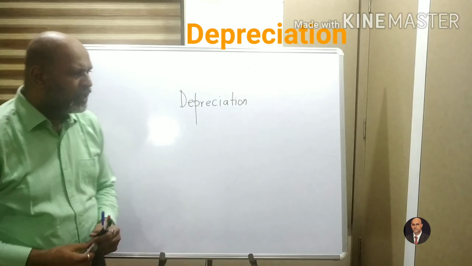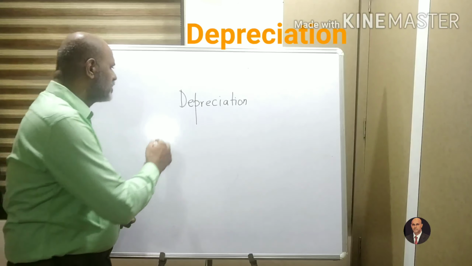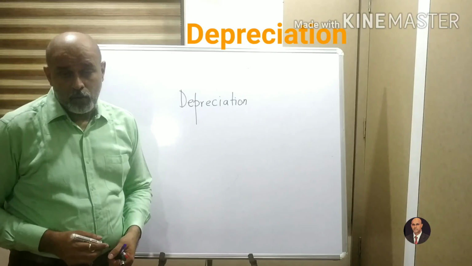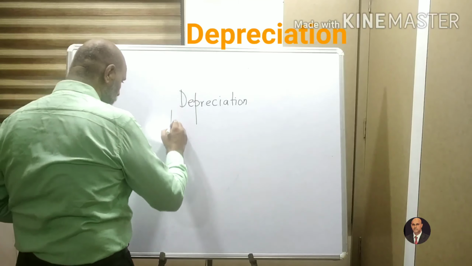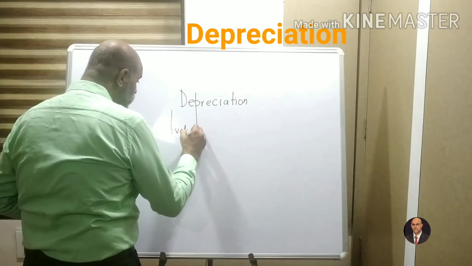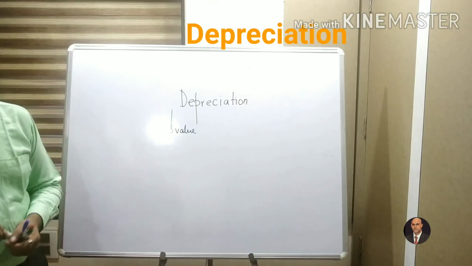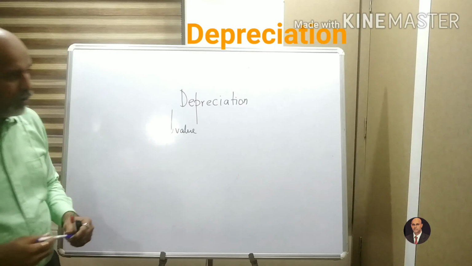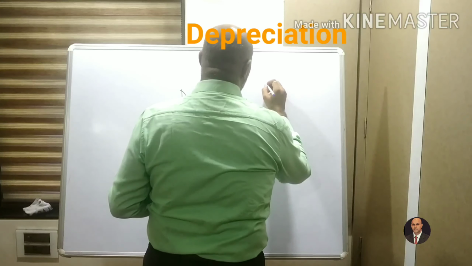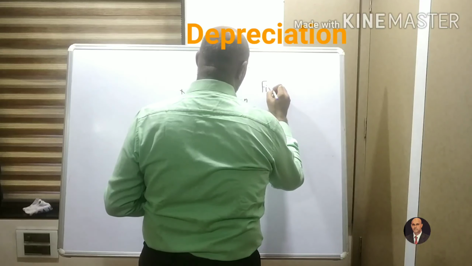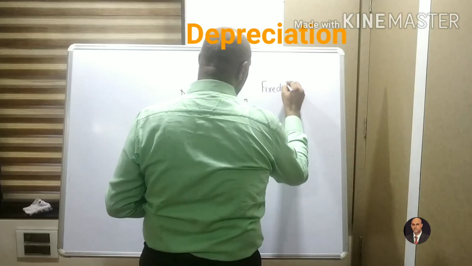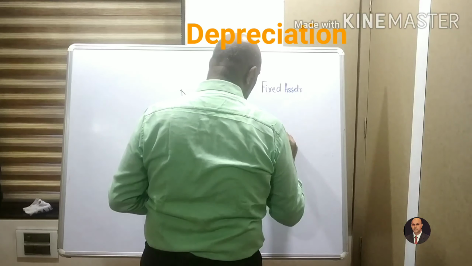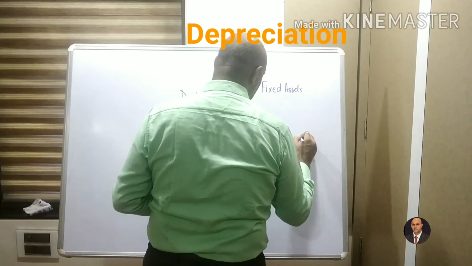If you see, most of the words which start with D, like down, decline, deplete, mean the value is going down. So, what exactly is the value that is going down? We have basically two types of assets: fixed assets and current assets.